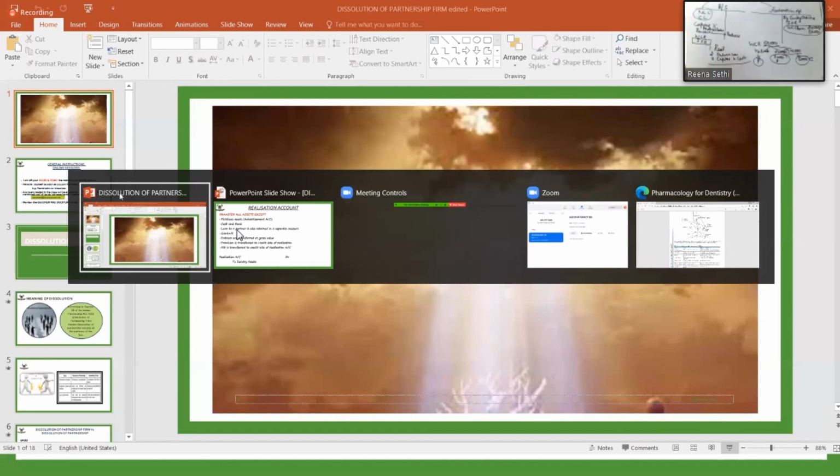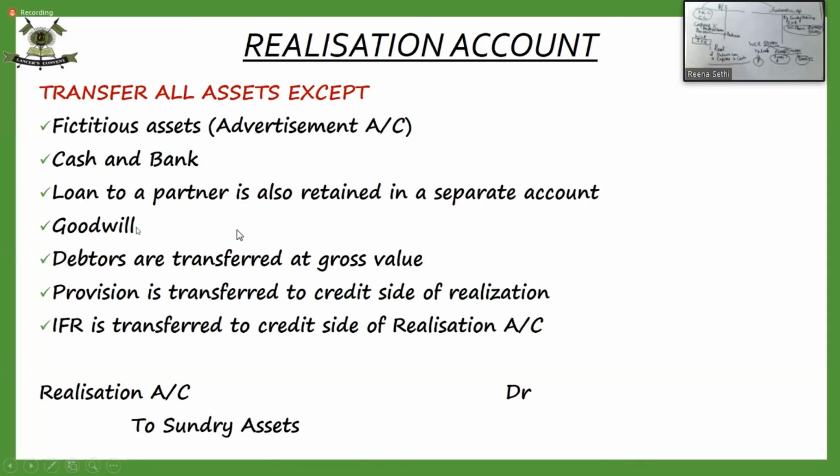You can note down: goodwill is to be transferred to the realization account. Cash and bank will not be transferred. Loan to a partner will also not be transferred. And then we have to note down these points. Goodwill is to be transferred. Debtors are transferred at gross value. Provision is transferred to the credit side of realization.